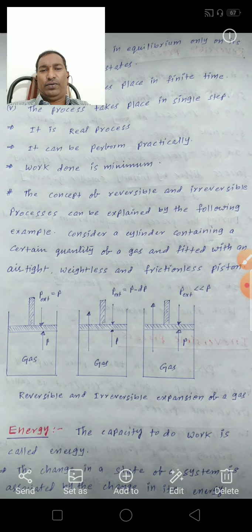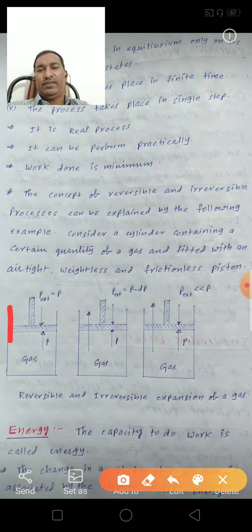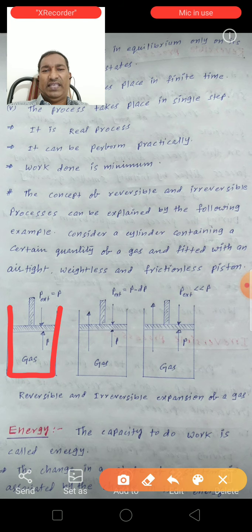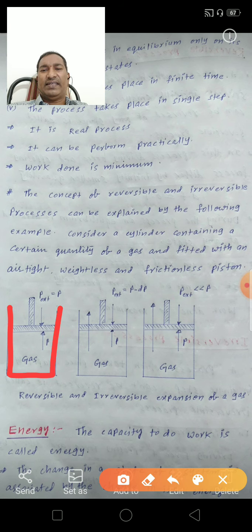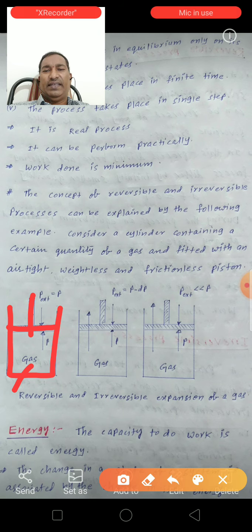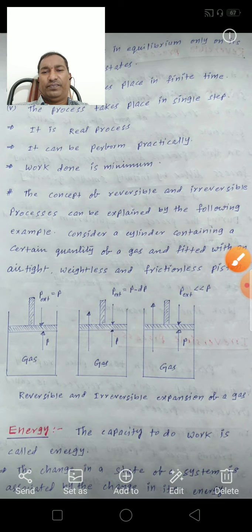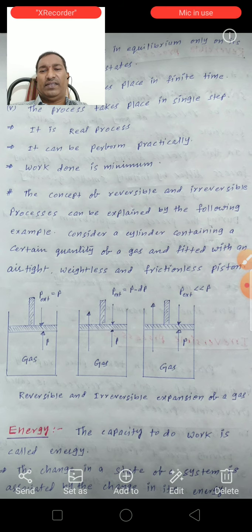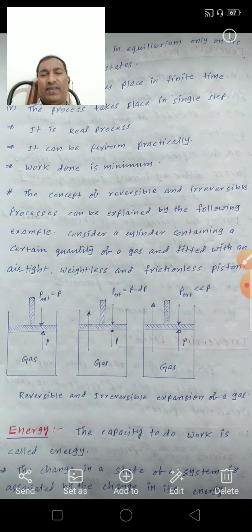Consider this one cylinder containing a certain quantity of gas and fitted with this piston. This piston is airtight, weightless and frictionless. All three are the same. In the first one, this is the internal pressure of the gas.